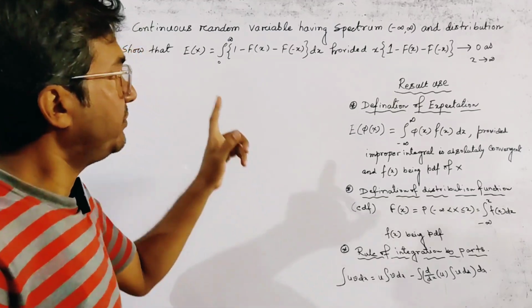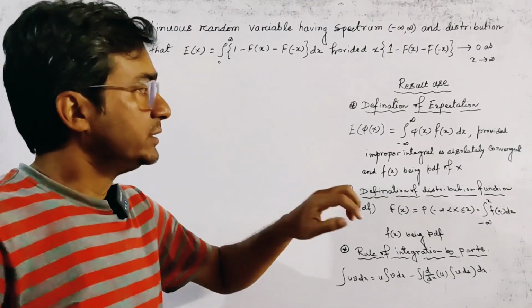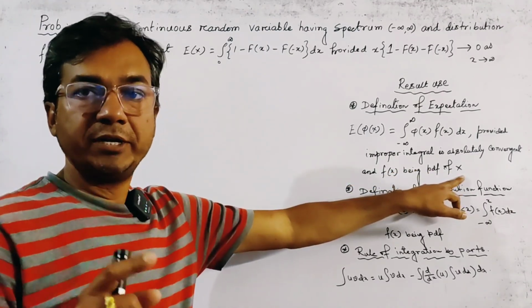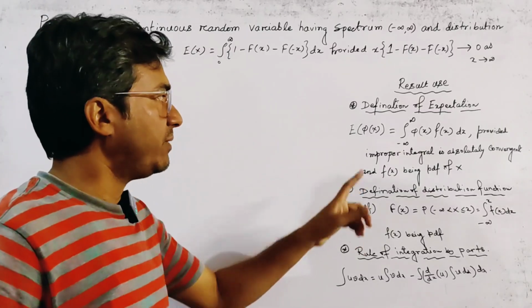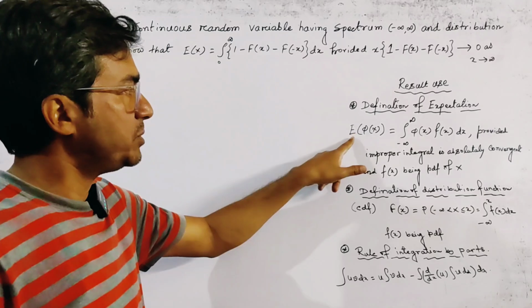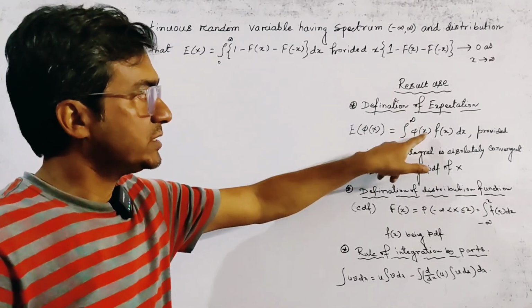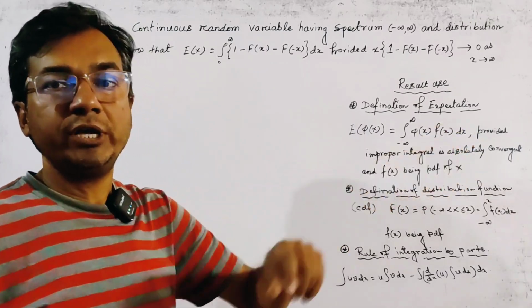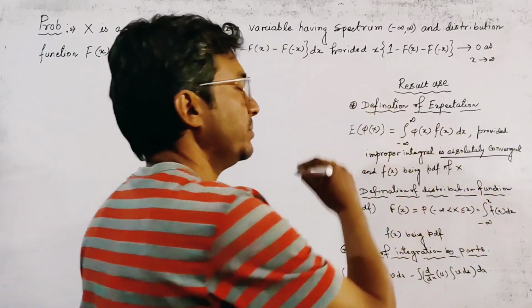We know that if x is a continuous random variable, then f(x) is the PDF of x, the probability density function, and expectation of any function phi of x for a continuous random variable is defined as E[phi(x)] equal to the integral from minus infinity to infinity of phi(x) f(x) dx, provided this improper integral is absolutely convergent. This is a very important word for this definition.